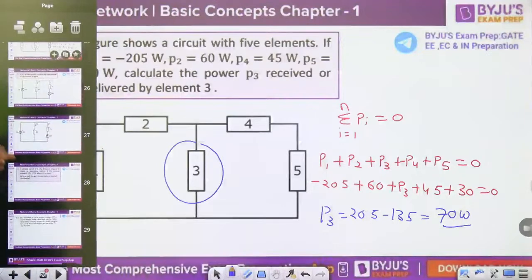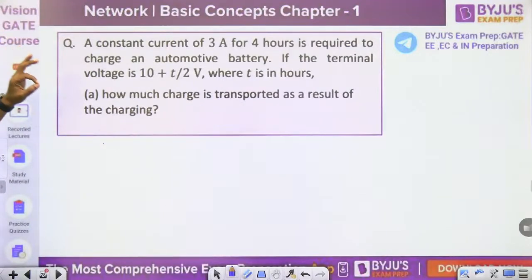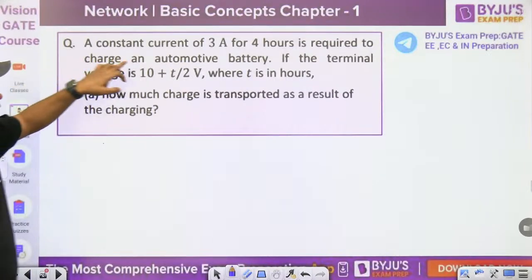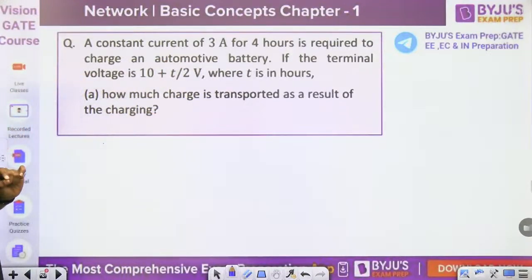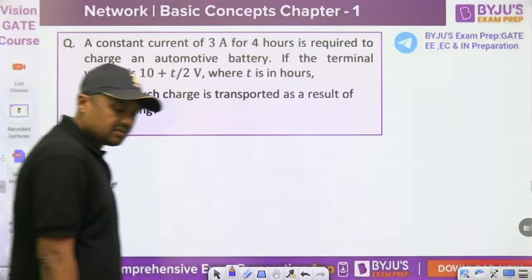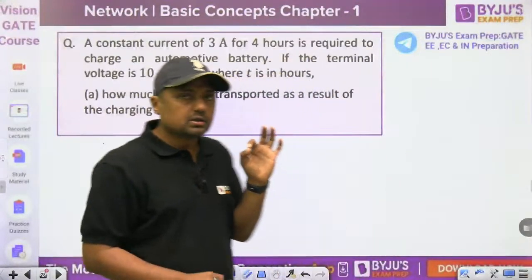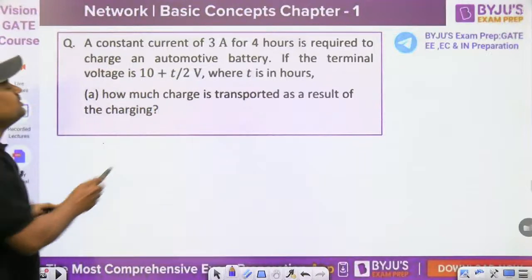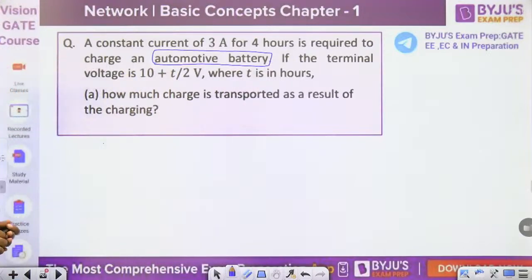Next one. A constant current of 3 ampere for 4 hours is required to charge an automotive battery. If the terminal voltage is 10 plus t by 2, where t is in hours, how much charge is transported as a result of charging? We have solved a number of questions on this, but just try to understand. We are talking about battery charging again and again, and that's why we have a number of practical questions in chapter number 1.